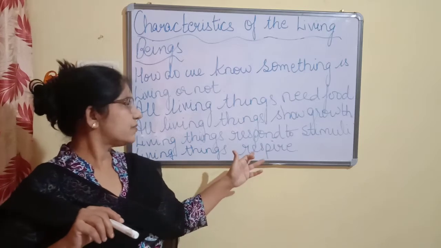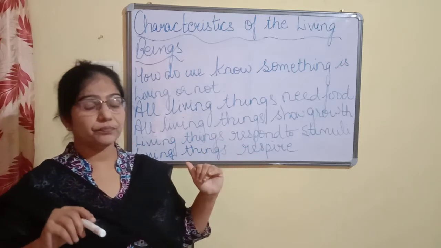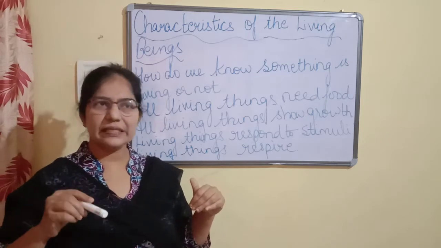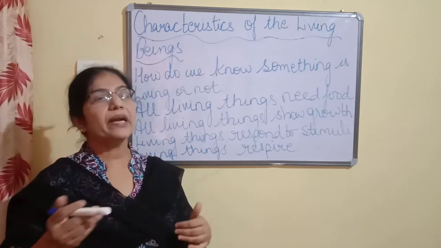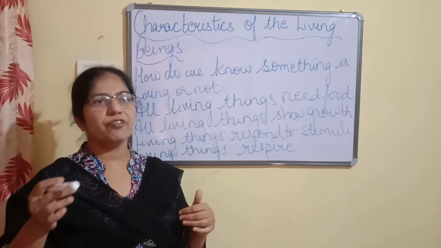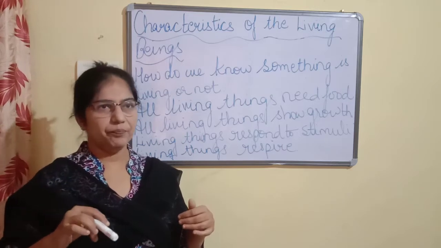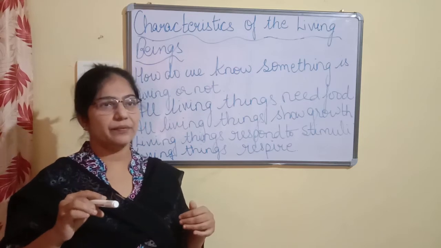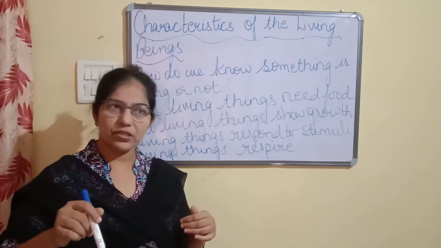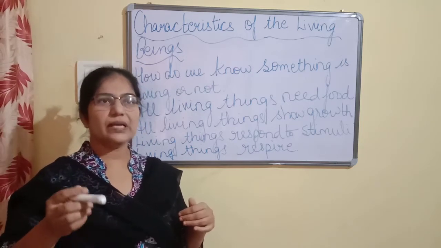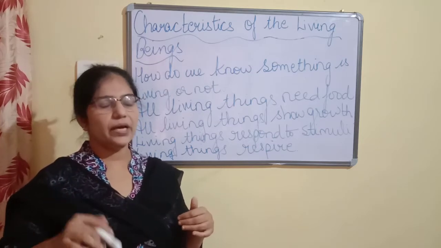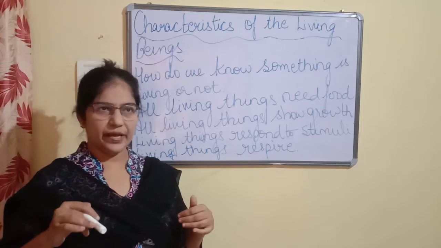This is the case with human beings. Now children, cats and dogs respire the same way as humans. But for example, the earthworm respires through its skin. We have studied fishes. How do they respire? Through gills. They absorb the dissolved oxygen from water. The gills help to absorb the dissolved oxygen from water, and in that way they respire.